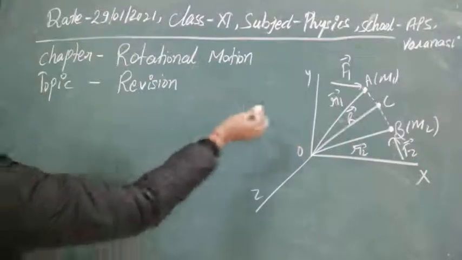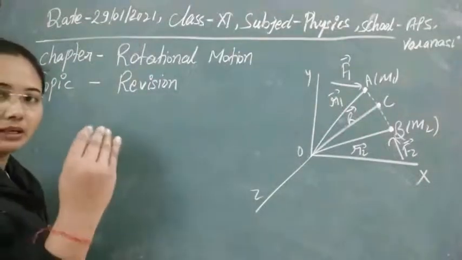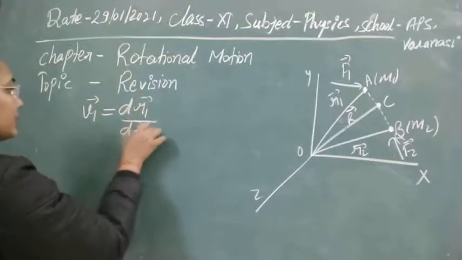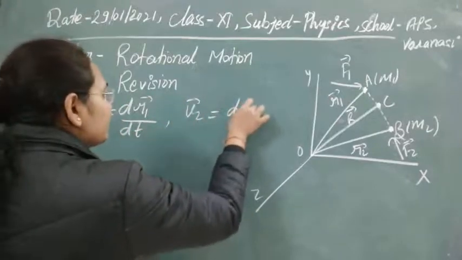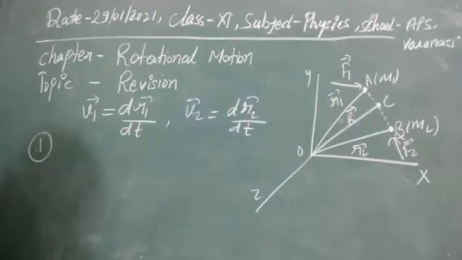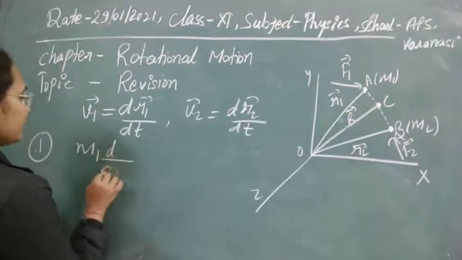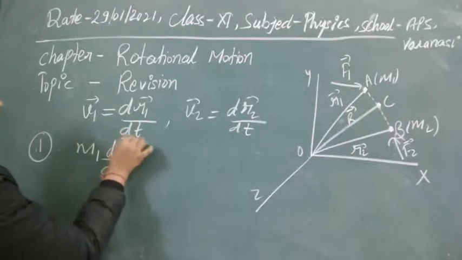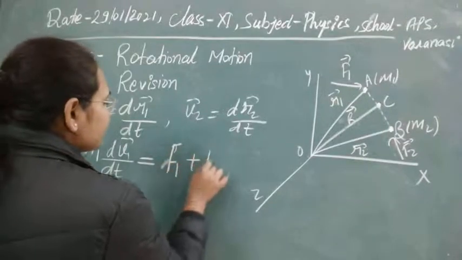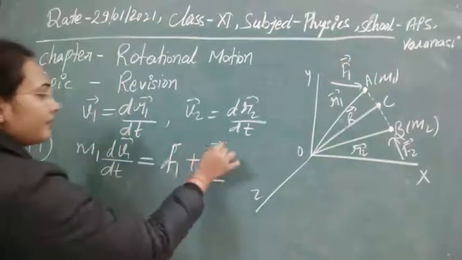For the first particle, first let's calculate the velocity. Suppose both particles are in motion. The velocity of the first is dr1/dt, and the velocity of the second is dr2/dt. Clear? Now for the first particle, Newton's law of motion gives m1 a1, and in place of a1 we can write d/dt of v1, equal to the external force F1 plus the internal force that A will apply on B, which we write as F12.